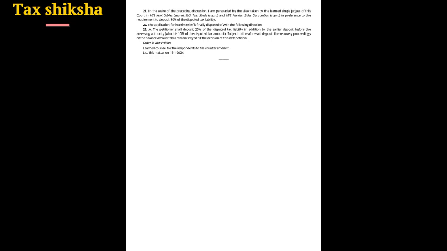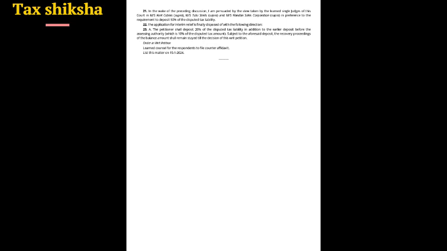22. The application for interim relief is finally disposed of with the following direction. 23(a). The petitioner shall deposit 20% of the disputed tax liability in addition to the earlier deposit before the assessing authority, which is 10% of the disputed tax amount.